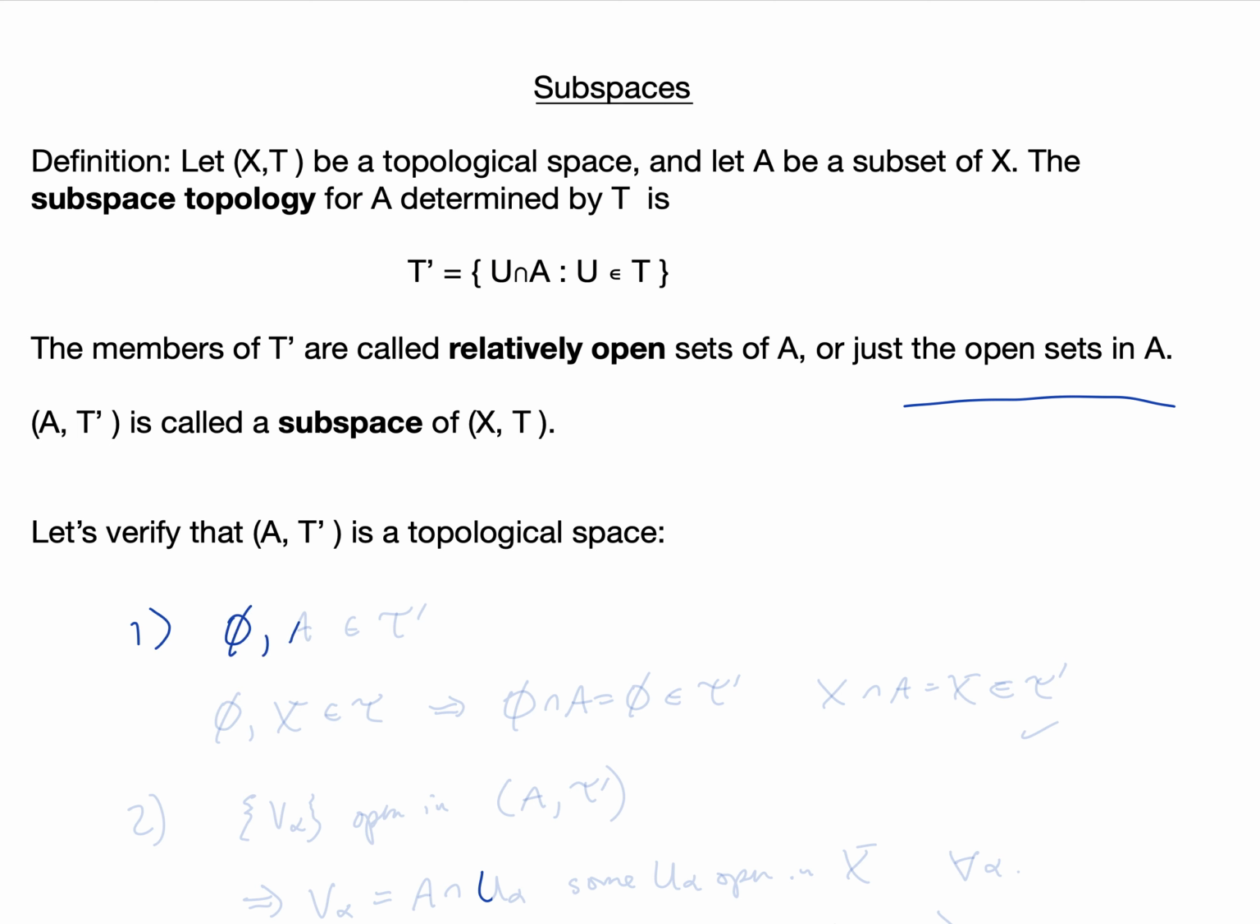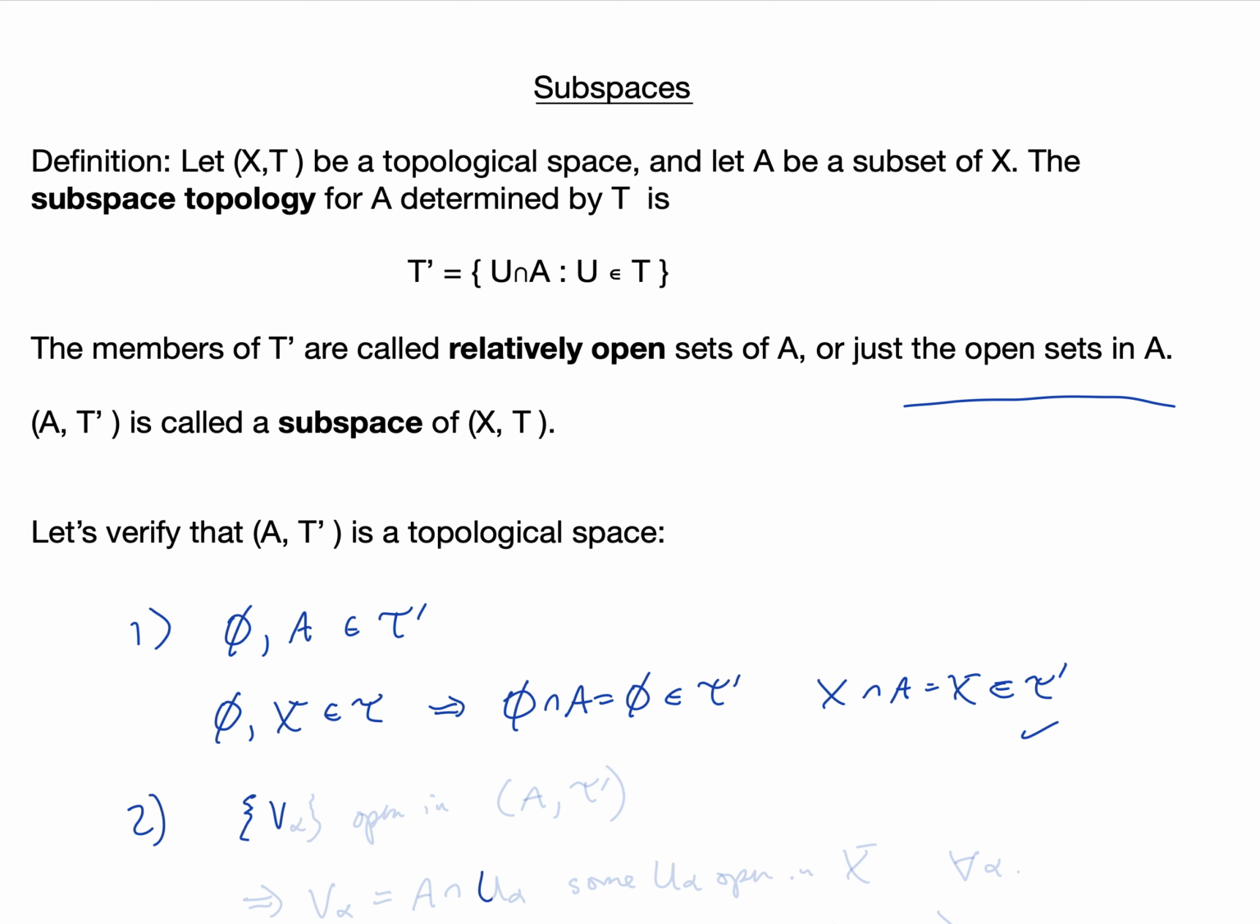First, we have to show that the empty set and the entire set are in τ', and this is immediate. The empty set and the whole set X are in the original topology τ, and that tells us that the empty set intersected with A, which is the empty set, is in τ', and that X intersected with A, which is A, is in τ'. So good. Next, we need to consider arbitrary unions.